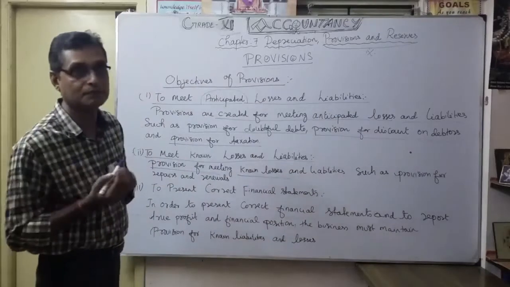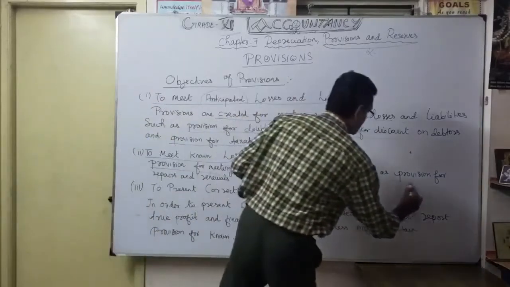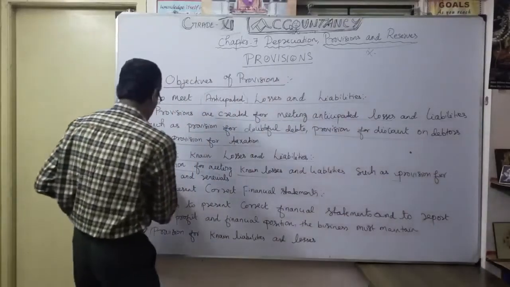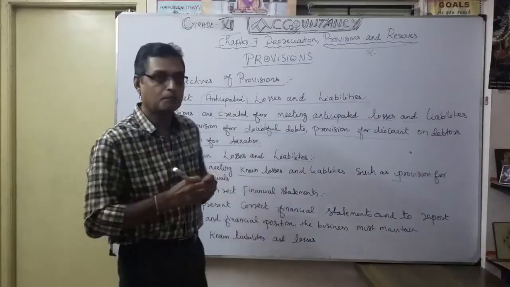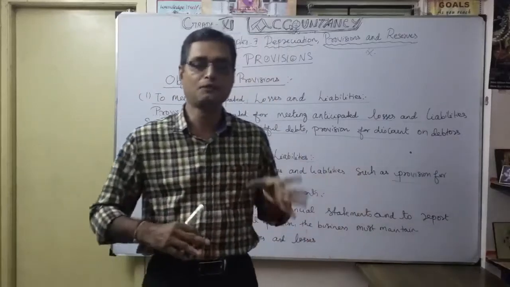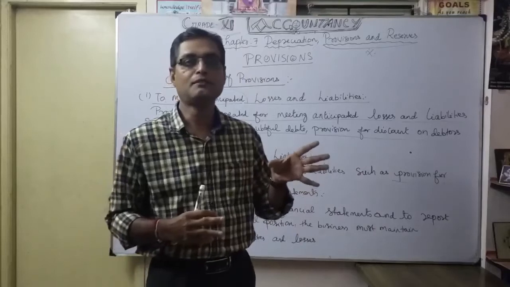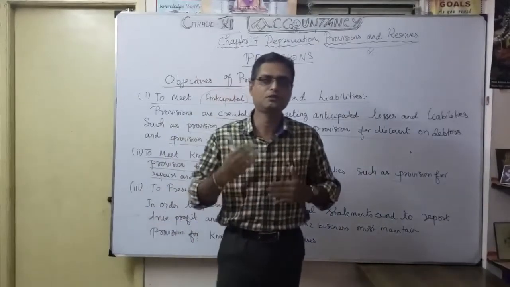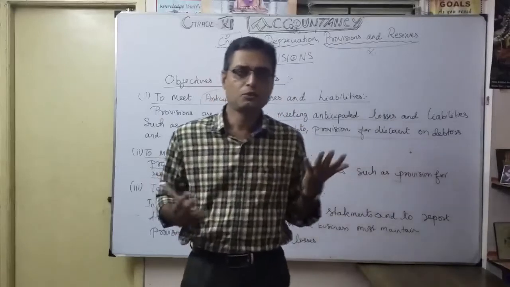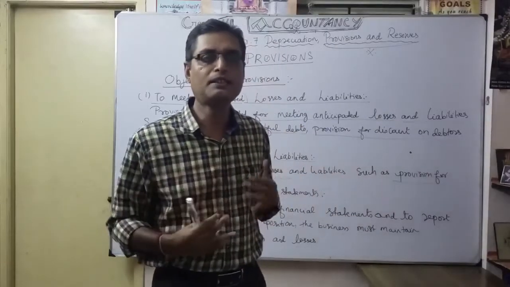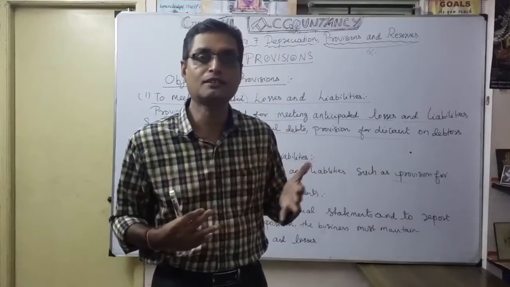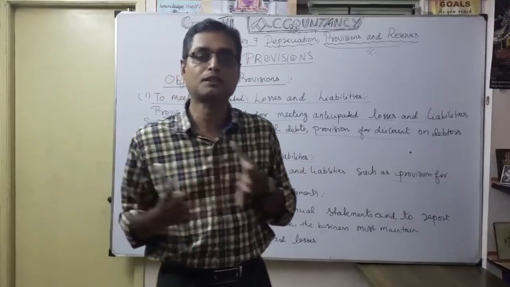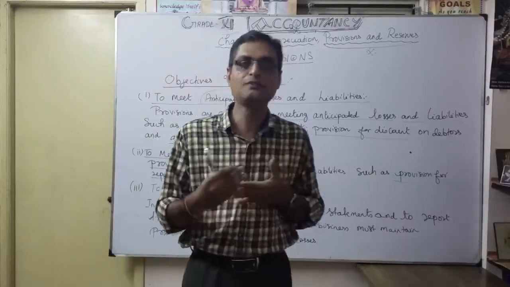Very, very important: provision for repairs and renewals. See, when you are maintaining plant and machinery in a factory, one day suddenly the machinery will break down because of usage. That is natural. So for that you want to maintain repair work and renewals. You can keep spare parts readily available to run the production. That is very important.